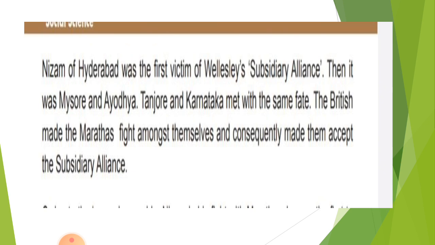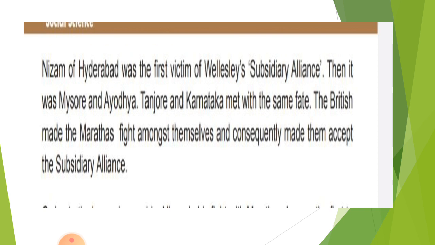The Nizam of Hyderabad was the first victim of Wellesley's subsidiary alliance, and then it was Mysore and Ayodhya. Tanjore and Karnataka met with the same fate. First were the Nizams of Hyderabad, who accepted this policy of subsidiary alliance, then Mysore and Ayodhya, and after that Tanjore and Karnataka also met with the same fate.